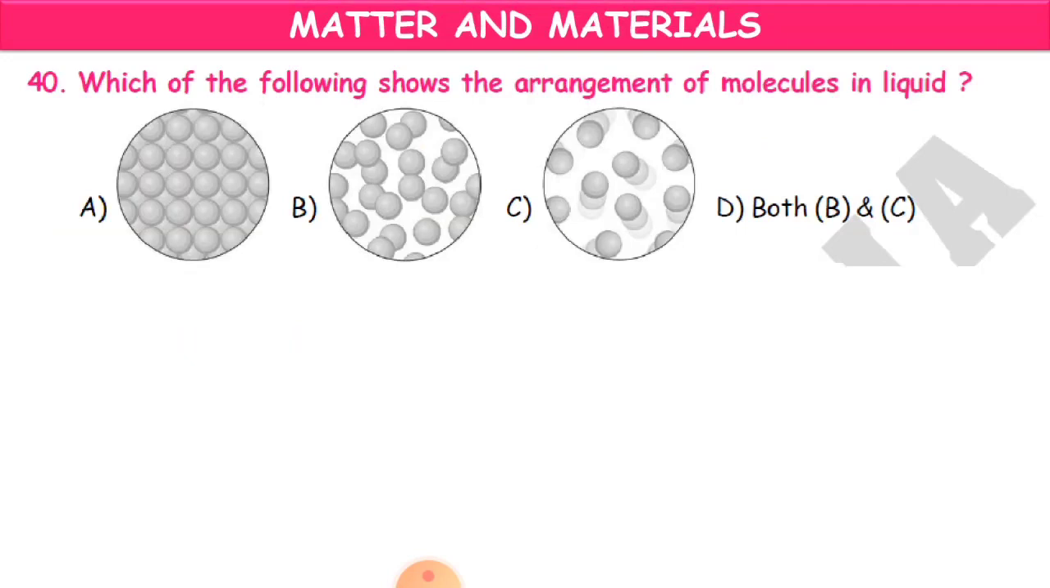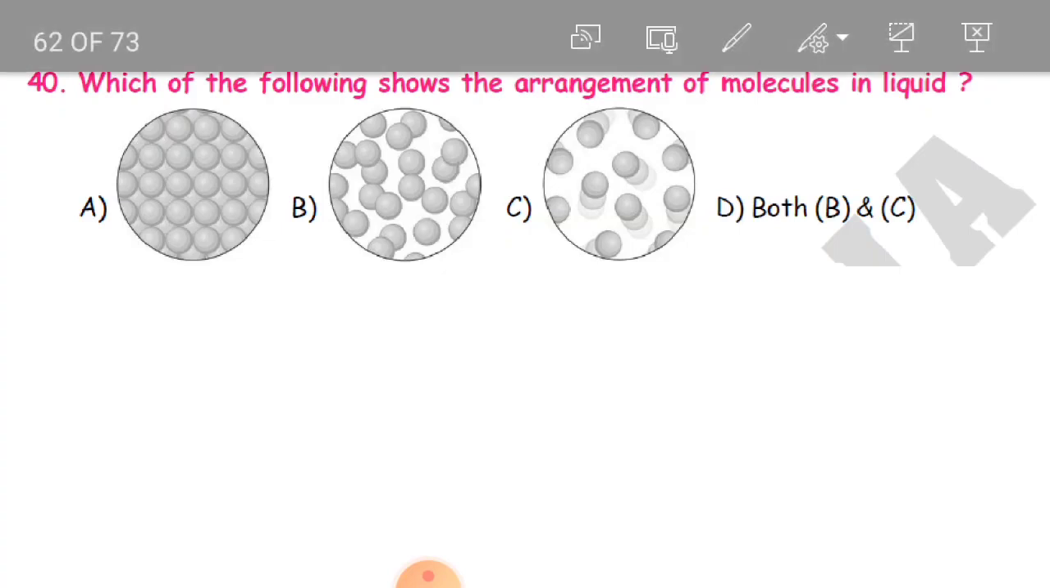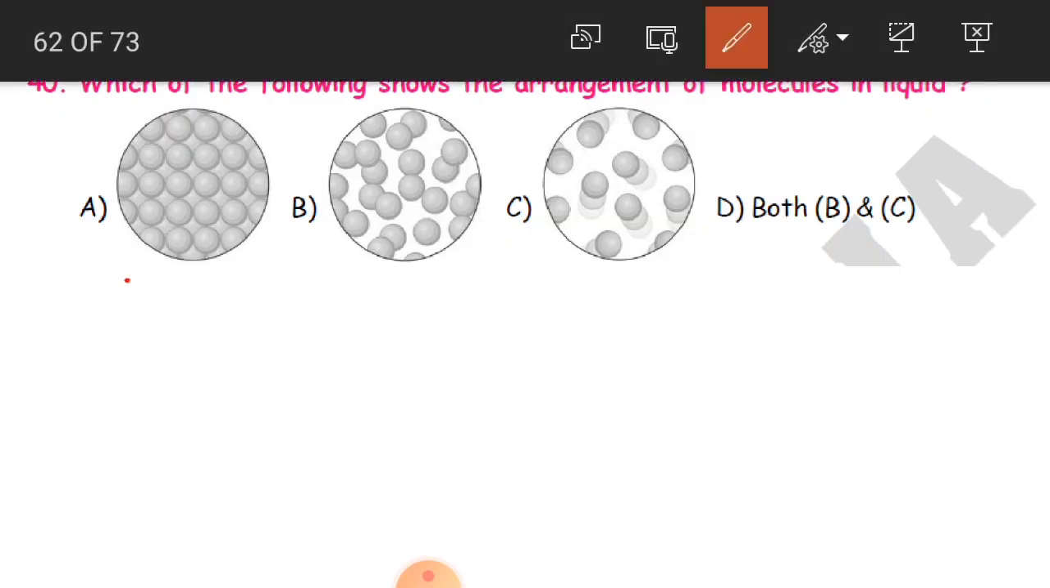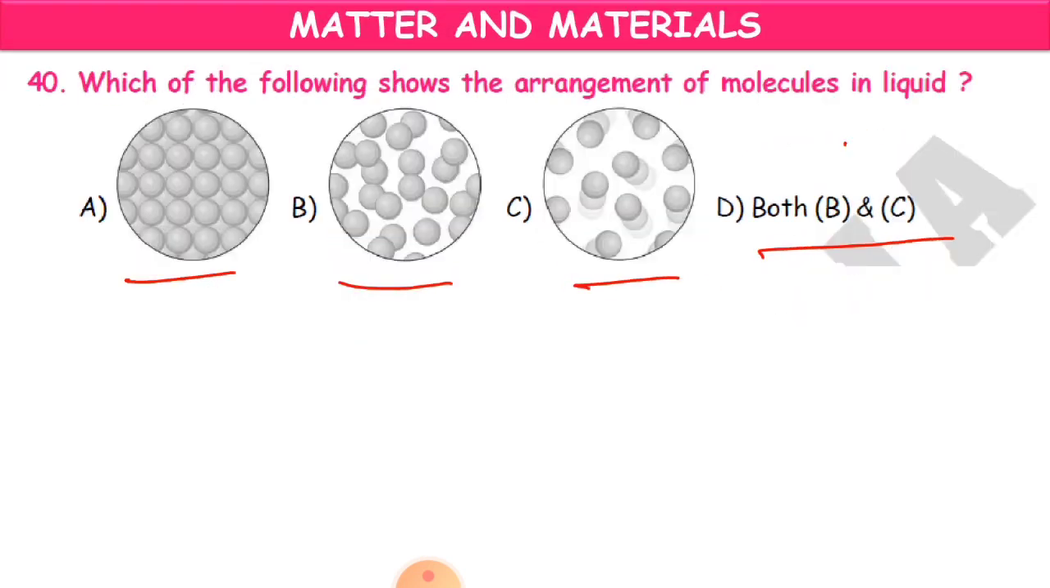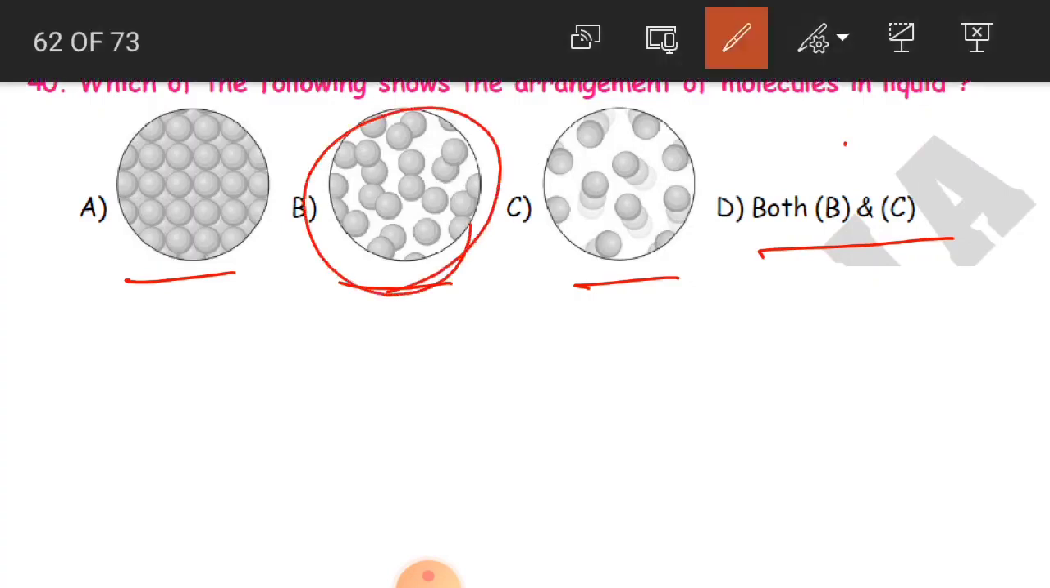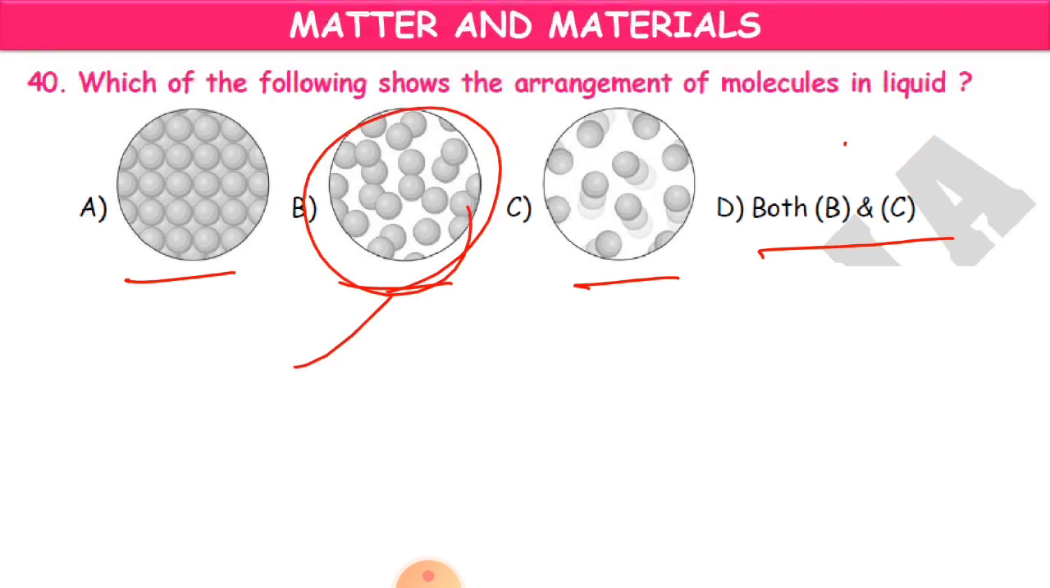Now, the 40th question. Which of the following shows the arrangement of molecules in liquid? Is it A, is it B, is it C, or both B and C? We are talking about the molecules in liquid, children. How will they be? They are not very far away from each other, nor are they very close to each other. So that is why our answer is B. Clear, children? Now, we'll go to the next question.